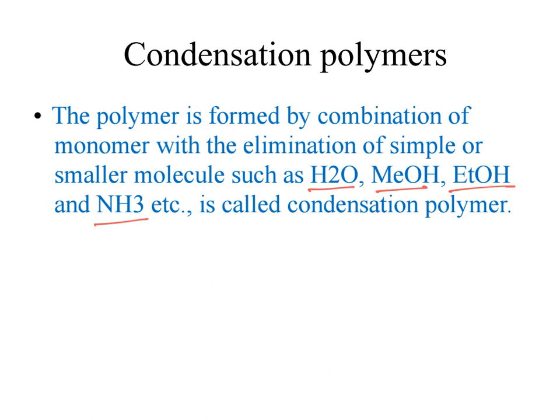These are called condensation polymers. So monomer units combine with elimination of a smaller molecule, and this reaction we call a condensation reaction. Here we use that reaction in polymer preparation.